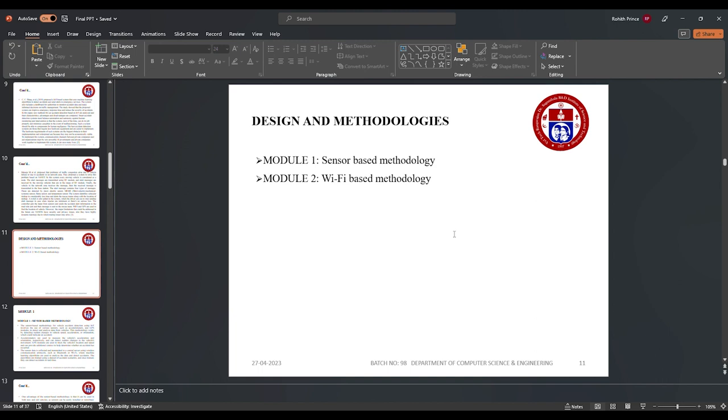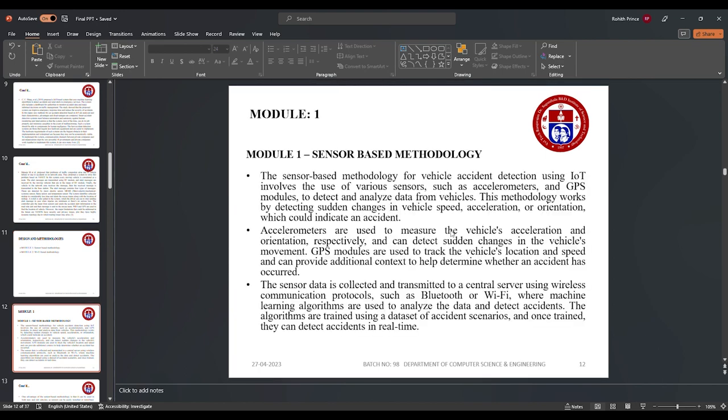Methodologies. There are two modules in this: module one is sensor based methodology, and module two is Wi-Fi based. In sensor based, we're going to use sensors like IR sensors, accelerometers, GPS modules, etc. The IR sensors detect any person or vehicle that goes through the IR sensor, and the accelerometer makes sure that if the axis changes, then the alert will be raised through the buzzer.